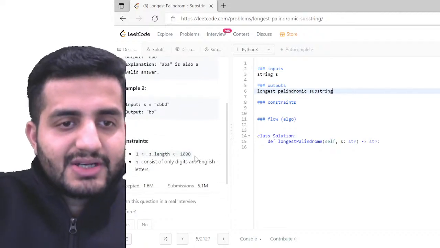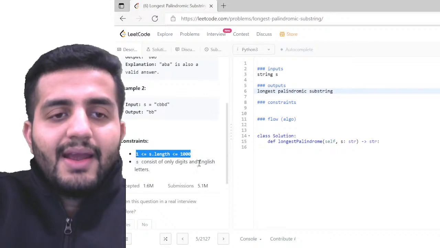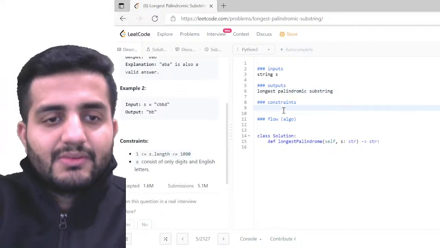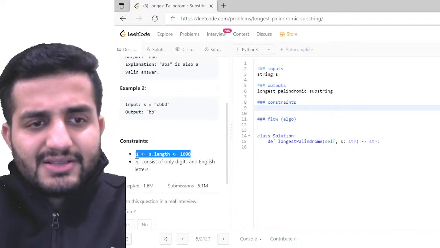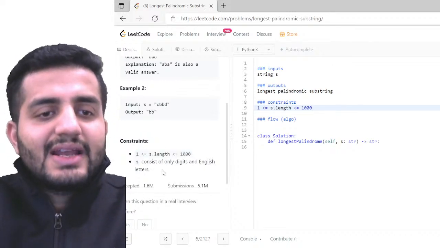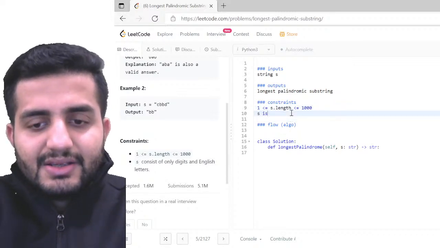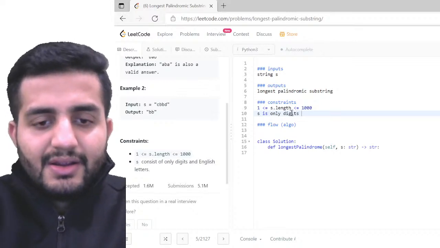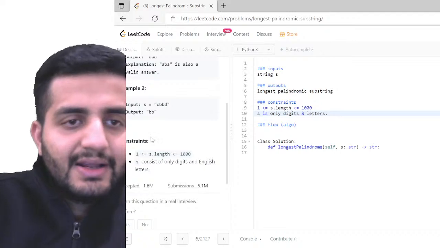Okay, we have certain constraints. The length of S should be greater than 1 and less than 1000. That's fine, I'm going to just keep it like this. And S consists of only digits and English letters. Cool, we're going to see that.